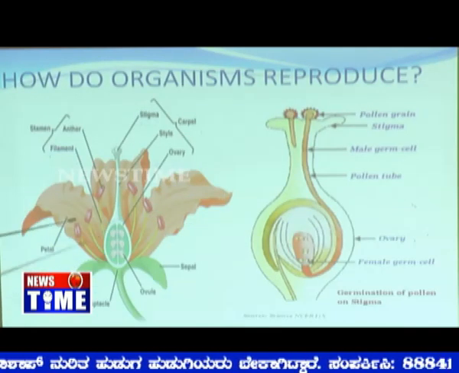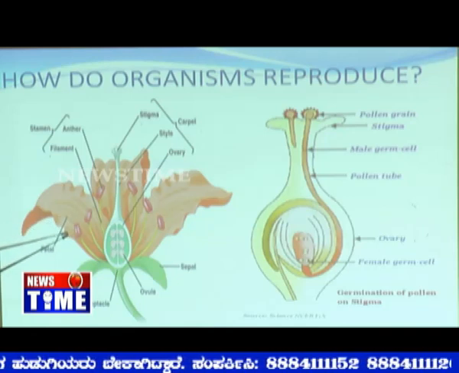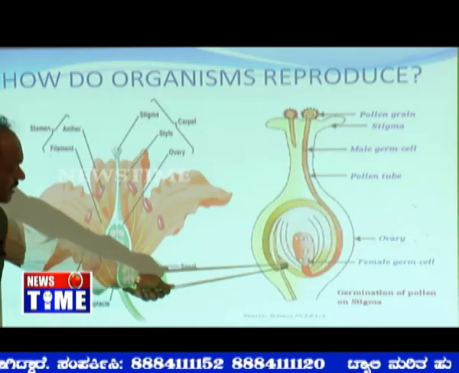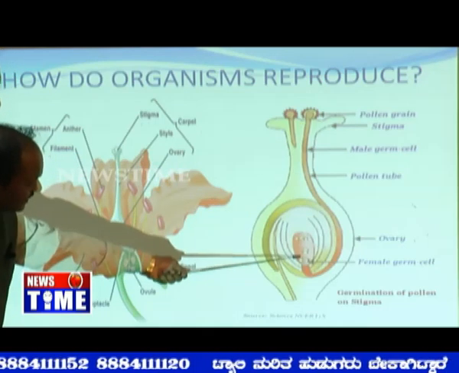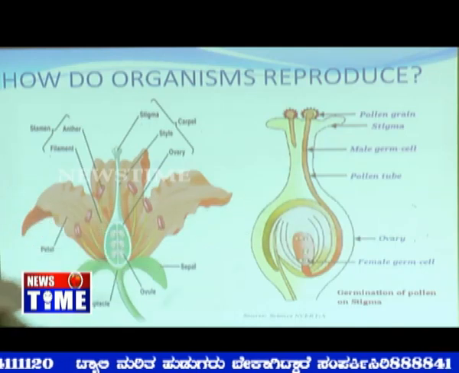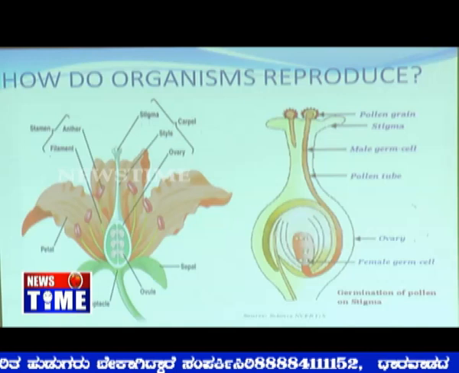There will be a question carrying 3 marks or 4 marks. Sometimes the flower can be asked for 2 marks also, the structure of the flower. Whereas this is how the germination of the pollen happens. The pollen comes through the pollen tube and enters the ovary, and it meets the ovule. And then we call it fertilization. Right? So these are the pictures that can be asked in this chapter.